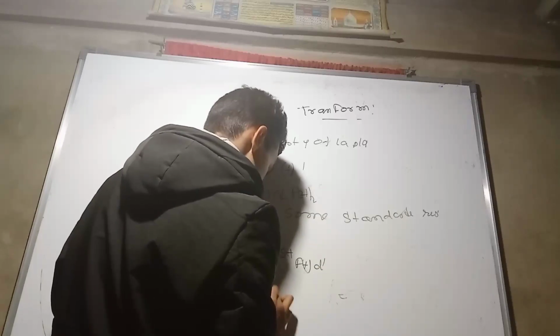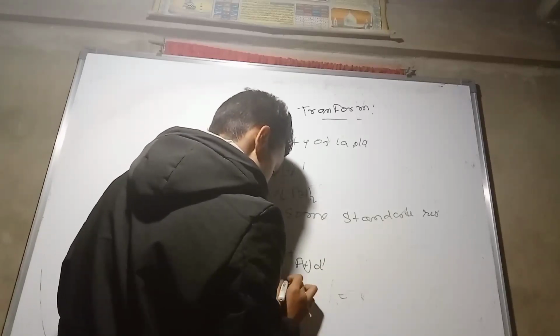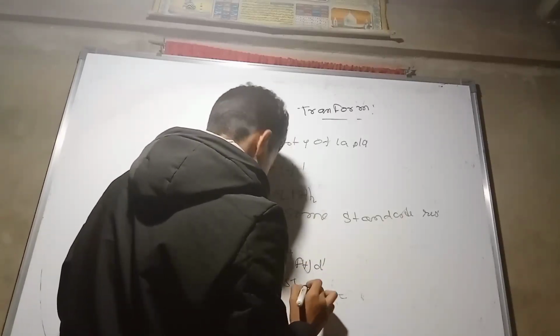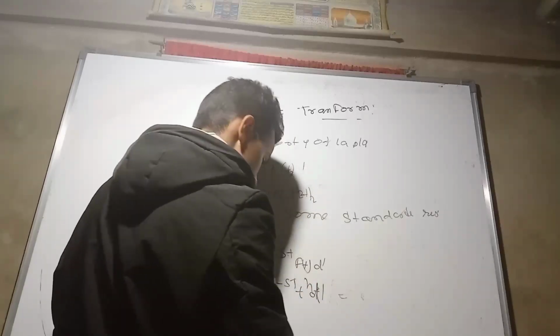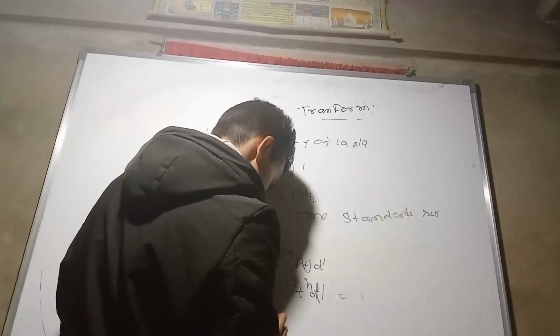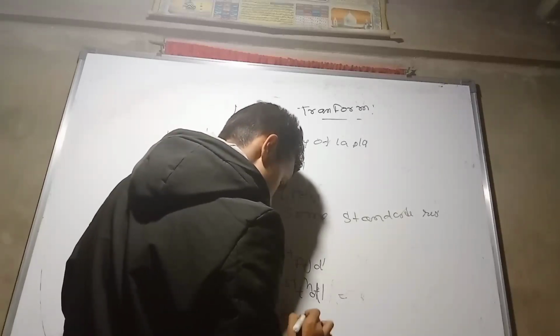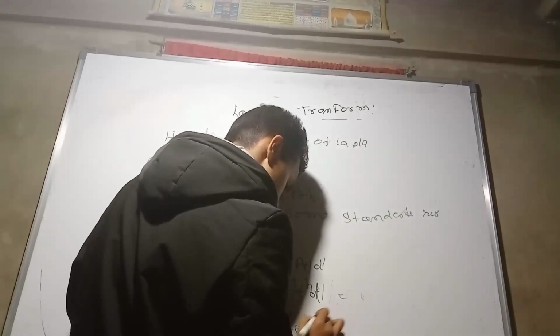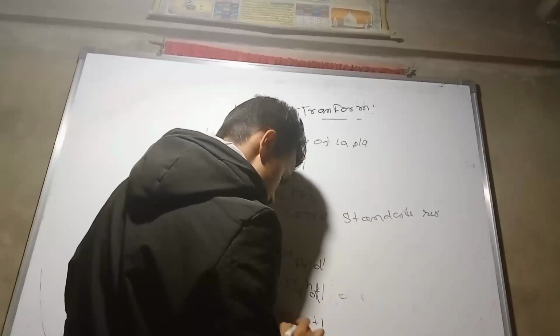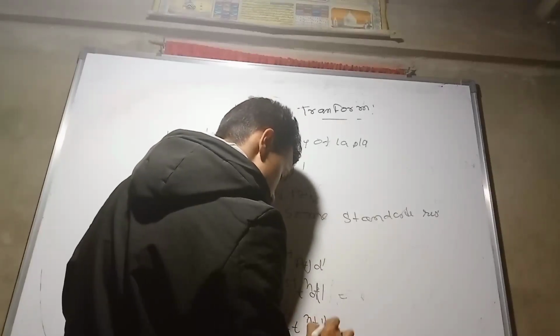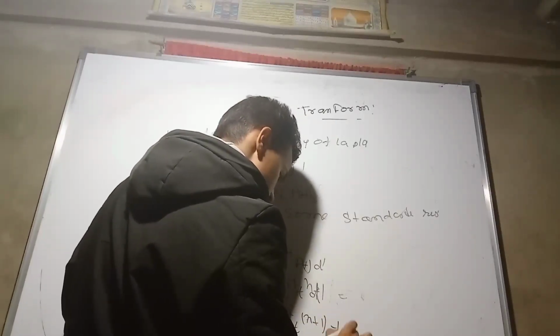So the integral from 0 to infinity of e to the power minus st times t to the power n dt. Now we can write it as the integral from 0 to infinity of e to the power minus st times t to the power n plus 1 minus 1 dt.